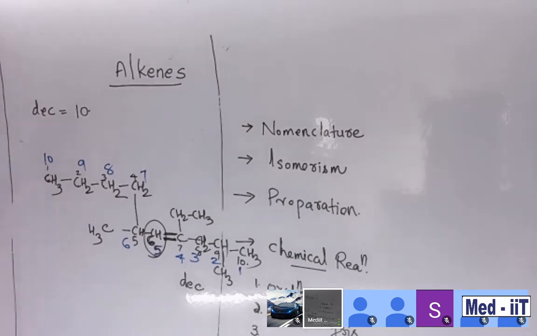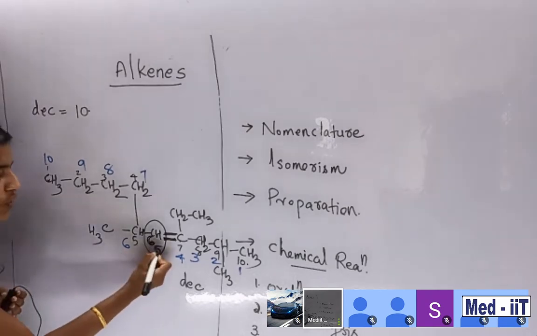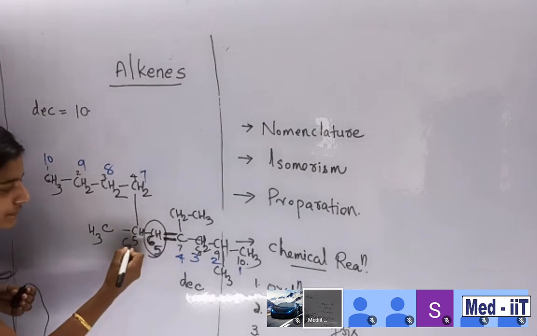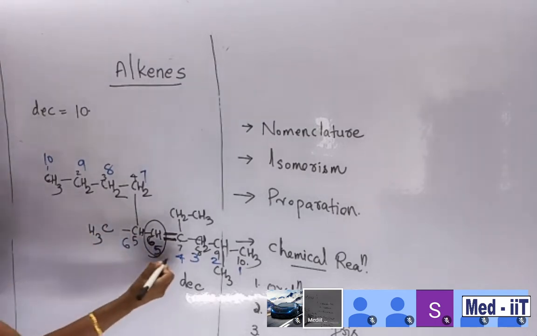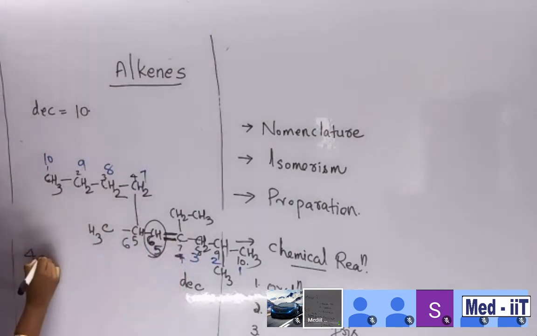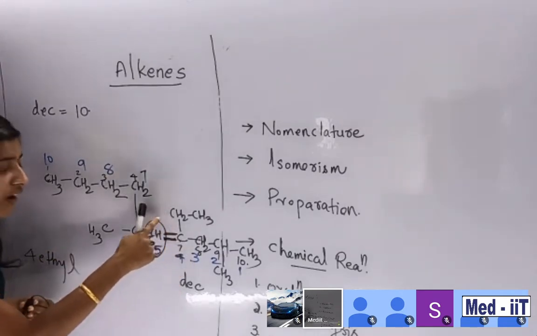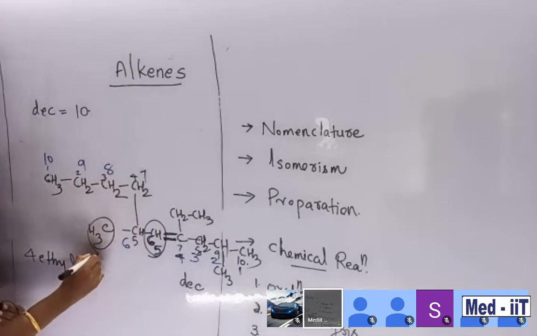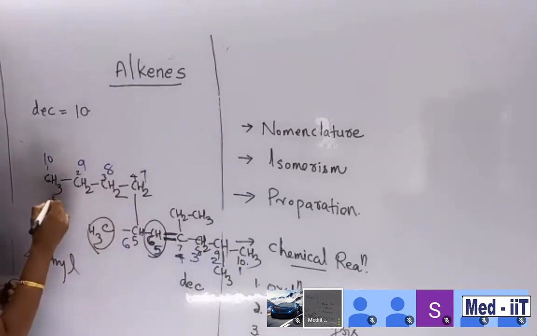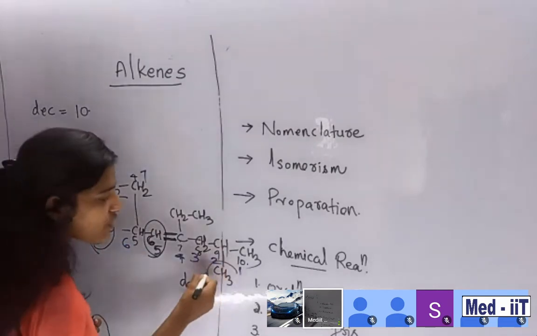So how will you name this compound? Suppose you want to start from where? Look here, 4-ethyl, in the fourth carbon containing ethyl. Why is a methyl group here, students? Here is a methyl, and then another methyl is also here.